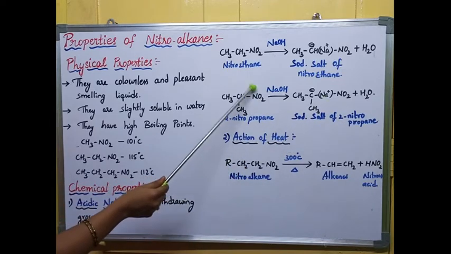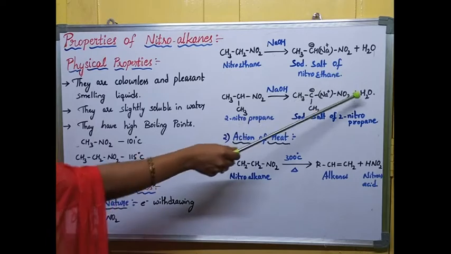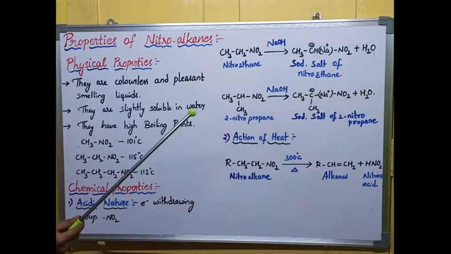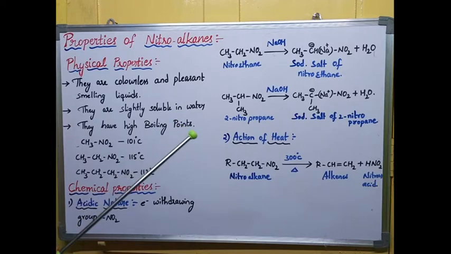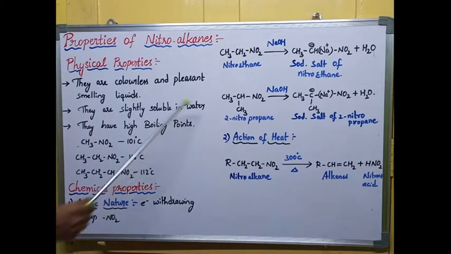And whatever H plus is coming out reacts with OH minus, forming water as a byproduct. So this is about the acidic nature of nitroalkanes. Tertiary nitroalkanes do not have alpha hydrogens, so they cannot behave like an acid. Only primary and secondary nitroalkanes have this acidic property.